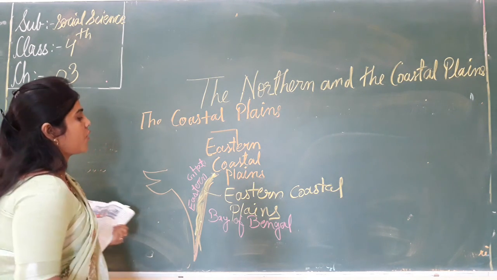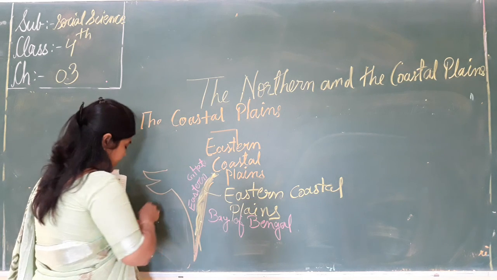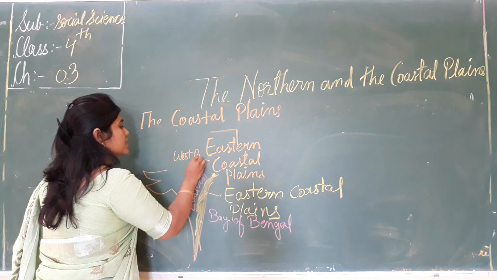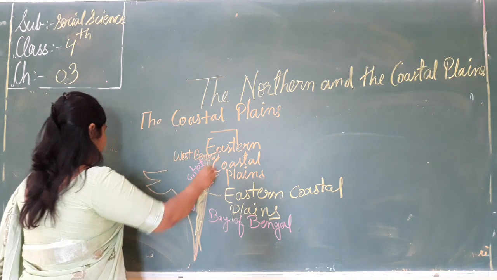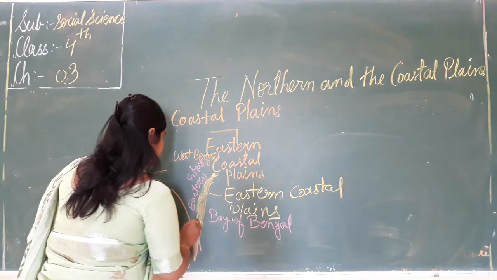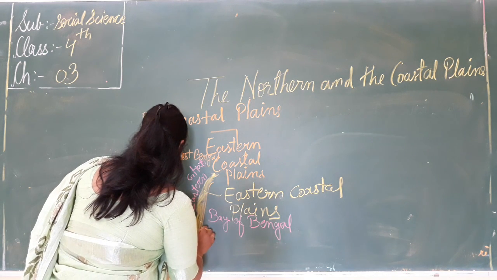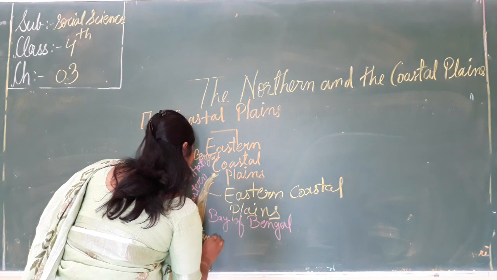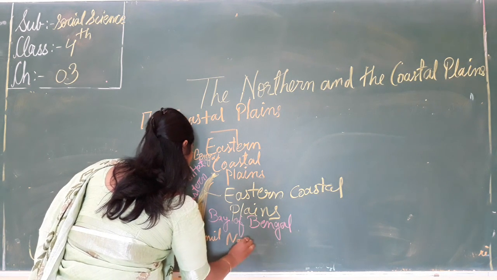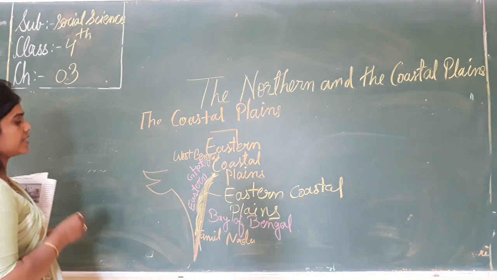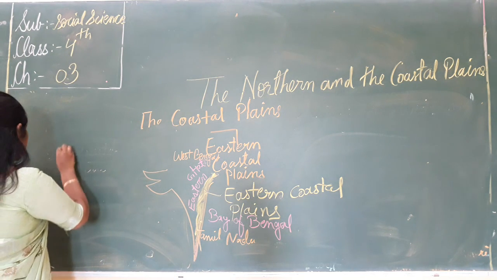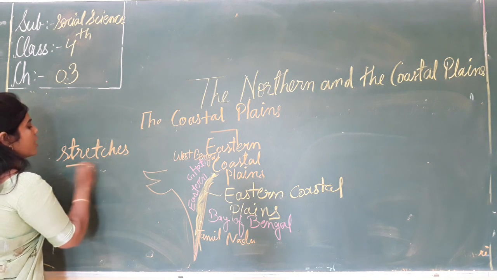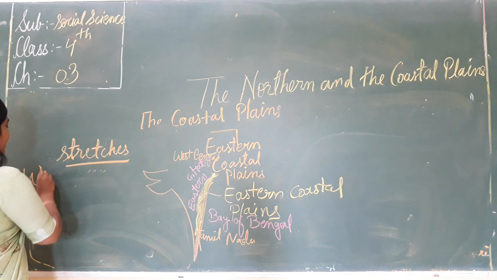And it is stretched from, ये कहाँ से कहाँ तक है? It is stretched from West Bengal to Tamil Nadu.